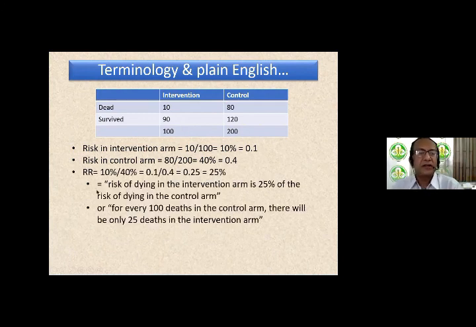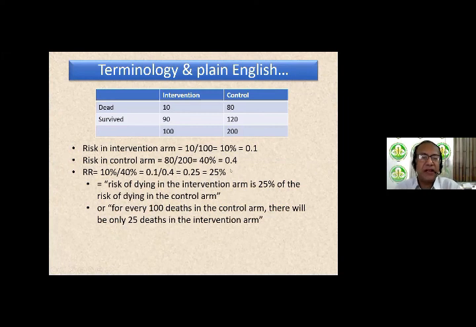Therefore, the risk ratio, or RR, would be 10% divided by 40%. That means 0.1 by 0.4, which is the same thing as 0.25, which can also be expressed as 25%. So instead of saying risk ratio of 0.25, we could easily say risk ratio of 25%.